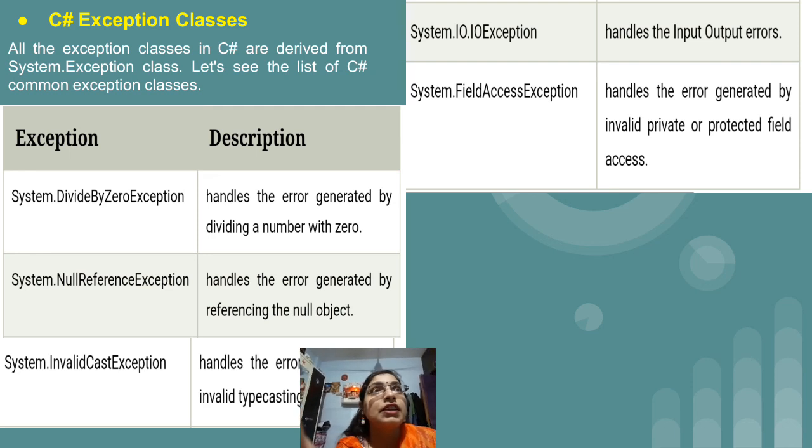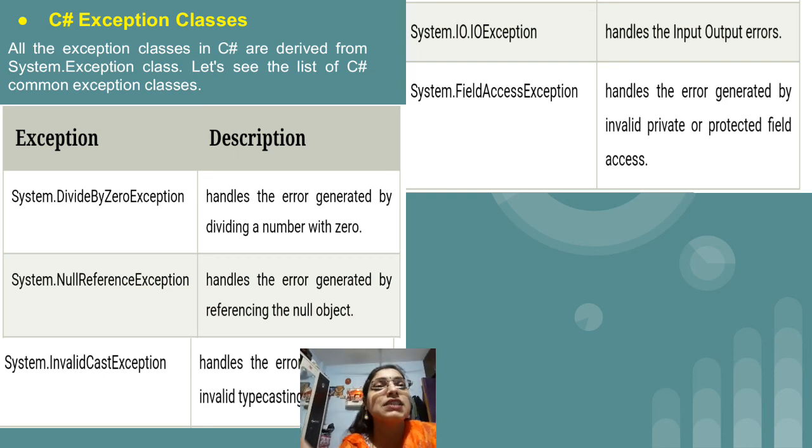if we have declared the variables as a, b, sum, and suppose we have written a equal to 10, and then I have directly written sum equal to a plus b, but now we have initialized only the a variable, the b value is not set, so b is nothing but null. So now while doing this calculation sum equal to a plus b, we are referring to a null reference, means b does not have any value, okay. So that type of exception we can call a NullReferenceException.